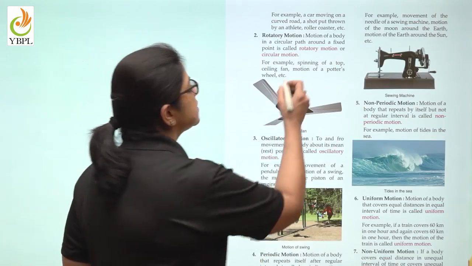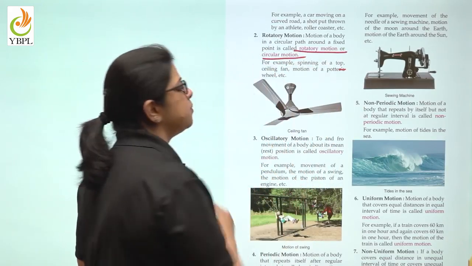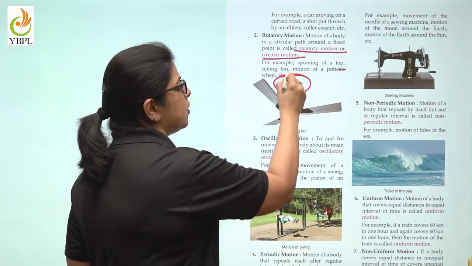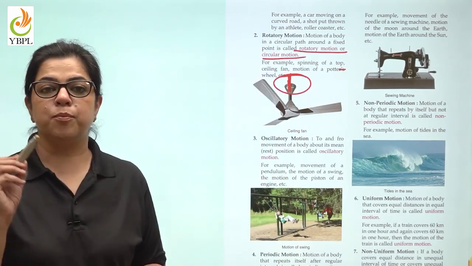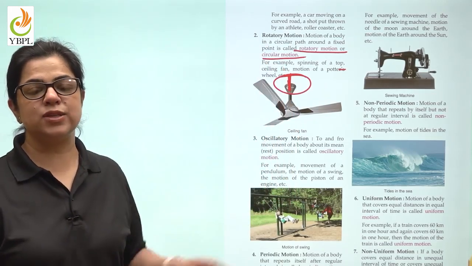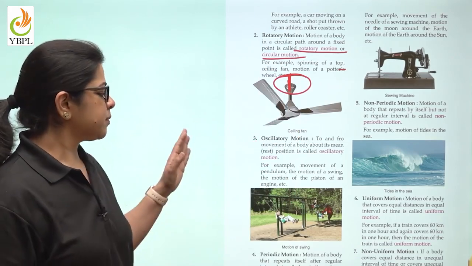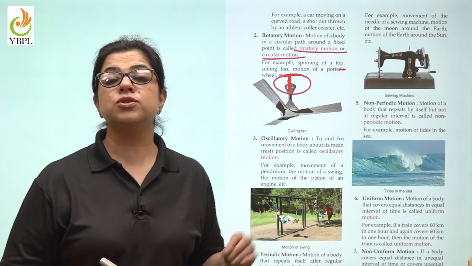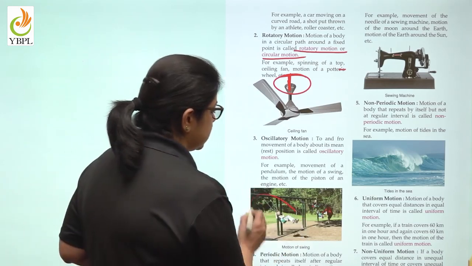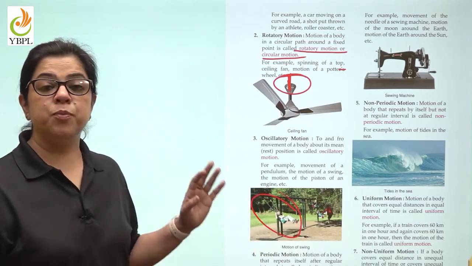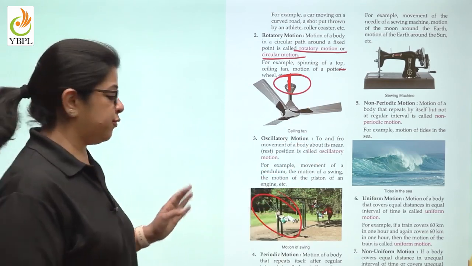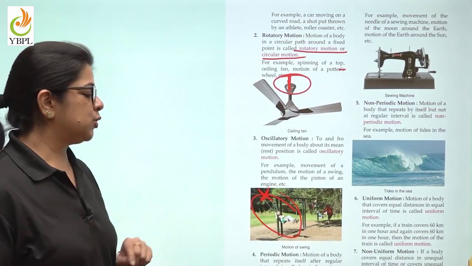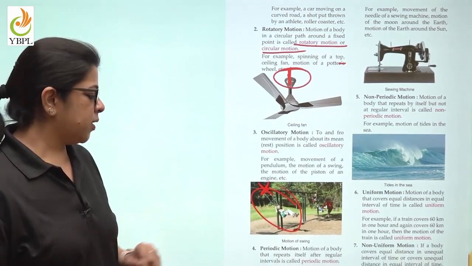Then comes circular motion or rotatory motion, in which an object is moving around a fixed point. This is as in the case of the fan. Oscillatory motion is as in the case of pendulum clocks or the swing. The body is moving to and fro about a fixed point at the top. Then comes periodic motion.